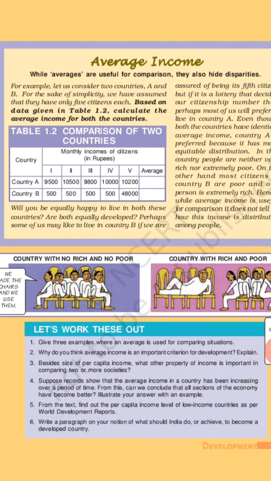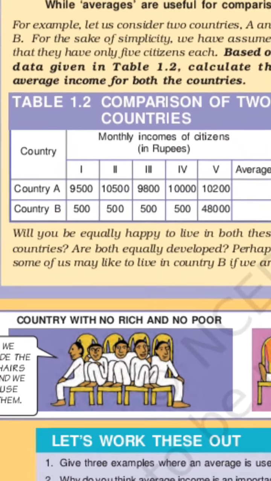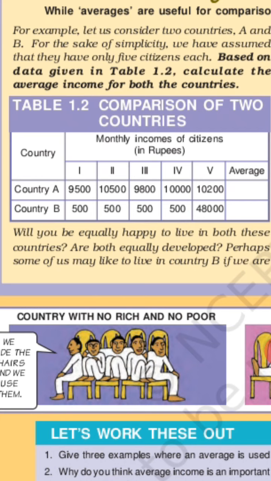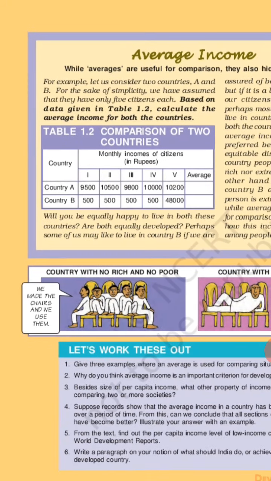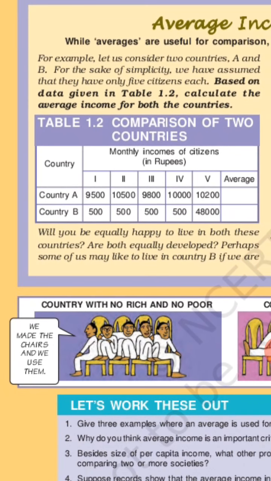let us consider two countries. Now here in this box, two countries are given, country A and country B. So just listen carefully. You can read this yourself also. Let us consider two countries, A and B.